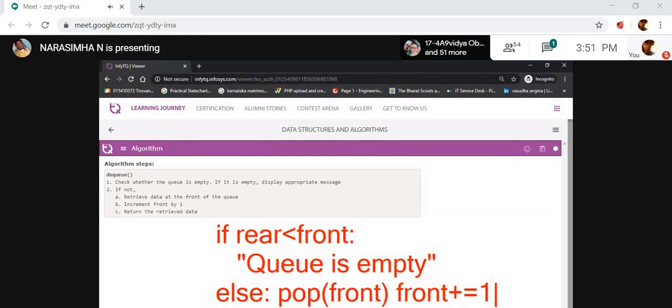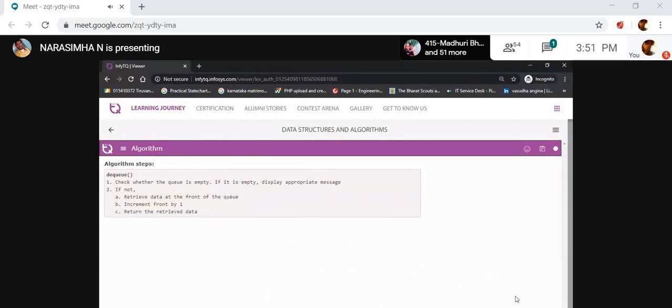How many times does it increment? When it reaches the maximum size of Q. The maximum size is 5, but rear traverses only from 0 to 4, while front goes to 5. If it reaches 5, then again it checks the condition. Rear is less than front. Yes, right? The Q is empty.